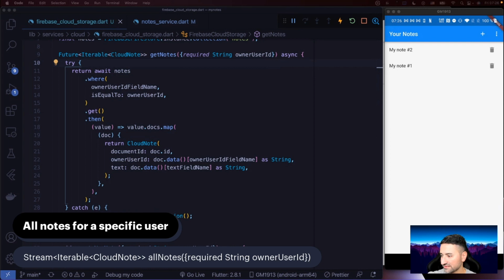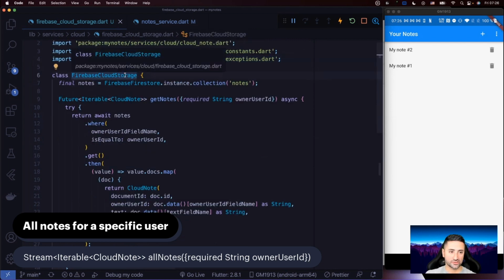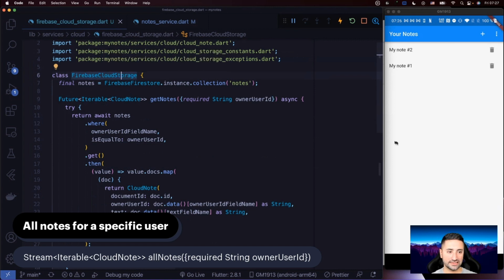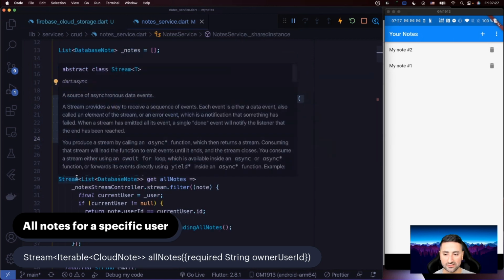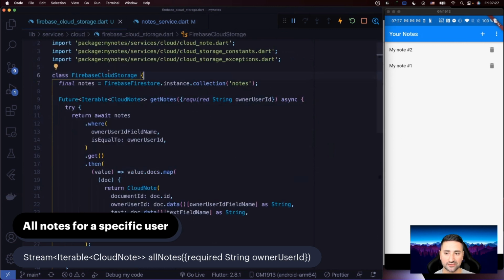Now, what we need is also the ability for us to be able to provide our notes list in here with a stream of notes for that particular user. Okay, so as you know now, in our notes service, the way we have it is we are exposing this stream of list of database note, and that's what we kind of also need to do with our Firebase Cloud Storage, like have a function that our notes list can subscribe to and read all the available notes for that given user. So let's go ahead and do that.